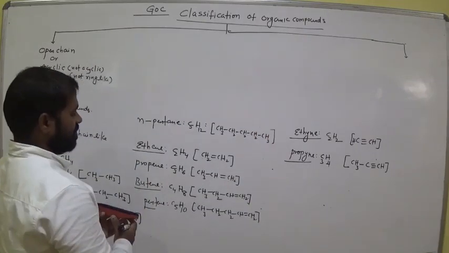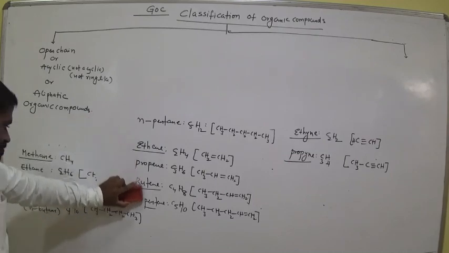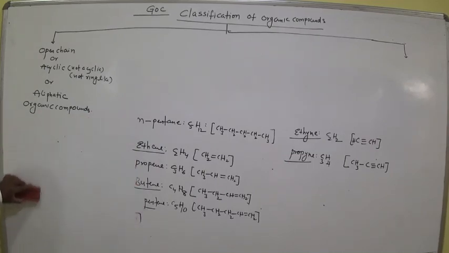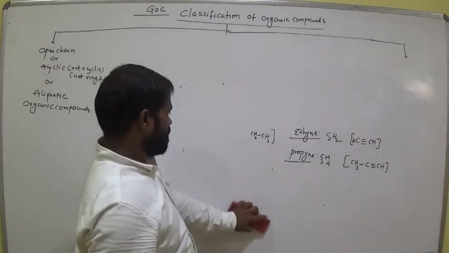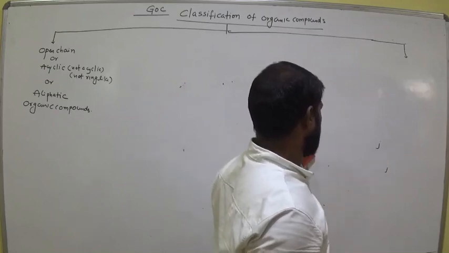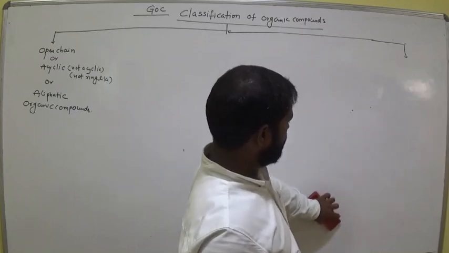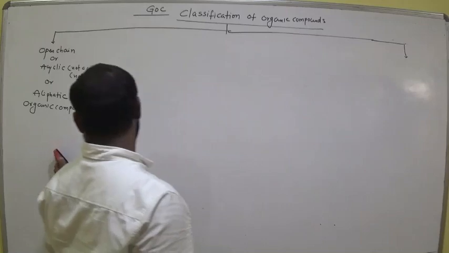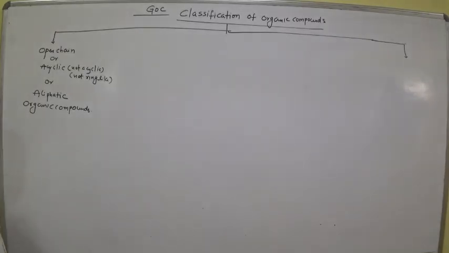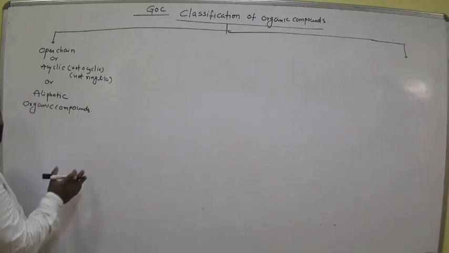Okay, one by one. So now we have discussed examples for aliphatic.